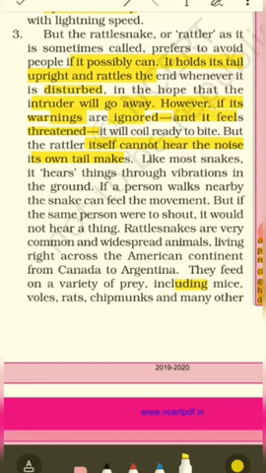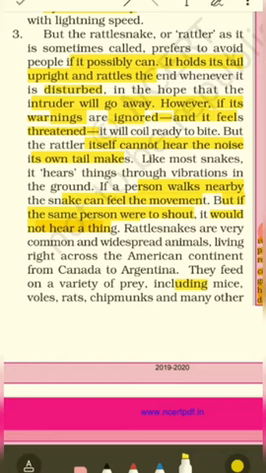So like most snakes, it hears things through vibrations. Okay, most snakes hear things through vibration only, right? So the rattlesnake is no different. So they hear sound in their surroundings through vibration in the ground. Okay, so if a person walks nearby, the snake can feel the movement. But if the same person were to shout, it would not hear a thing. Clear? So if you move, the snake will sense your vibration. But if you shout standing near the snake, it will not be able to hear anything at all.